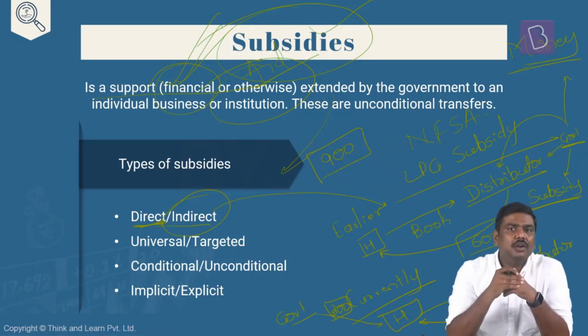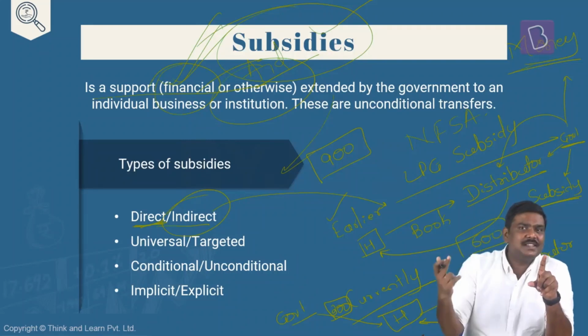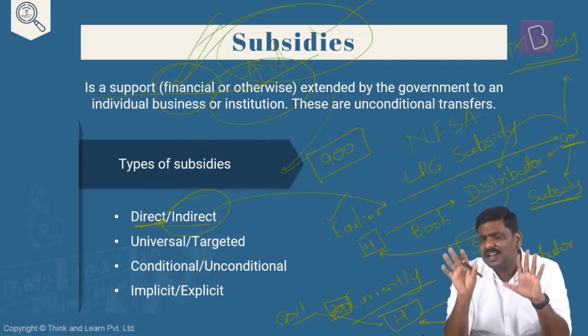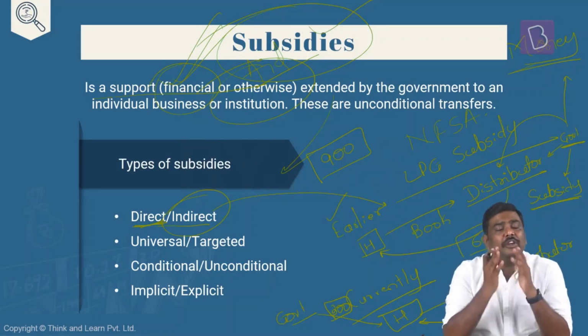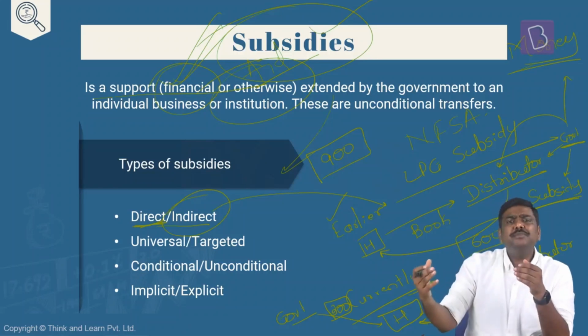Essentially, meaning what? In the earlier methodology also, in the earlier situation also, which is an example of indirect subsidy, the government incurred a subsidy of 300. Household was able to purchase the cylinder at 600 rupees. Even now, government is incurring the subsidy of 300. Household is purchasing or is able to purchase the cylinder at 600. Now, some of you basically say, what is the difference? Why is government changing the methodology? There is a particular reason. The issue here is, whenever you talk about indirect subsidies, the government may not be able to find out who are the beneficiaries. In the earlier system, if you see, government simply gave the subsidy to the distributor.